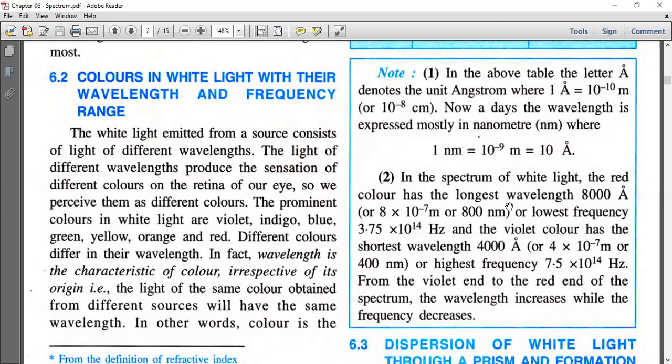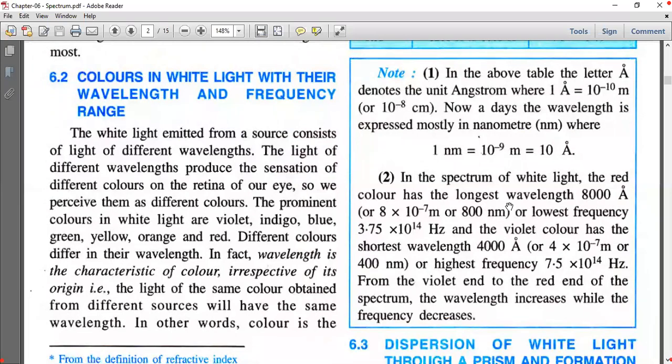Frequency is less. How are wavelength and frequency related? They are inversely proportional to each other. If the wavelength is more, then frequency will be less. It is the same with red light and violet. For red light, the wavelength is more and frequency is less. In the same way, violet light has the shortest wavelength, 4000 angstrom, but it has the highest frequency, 7.5 into 10 raised to 14 hertz.